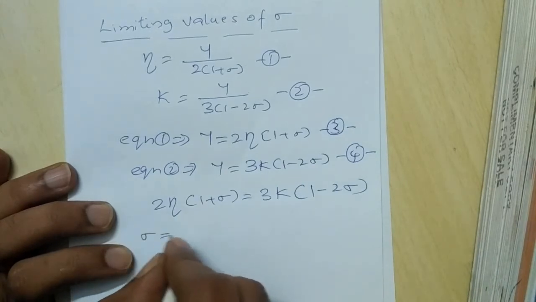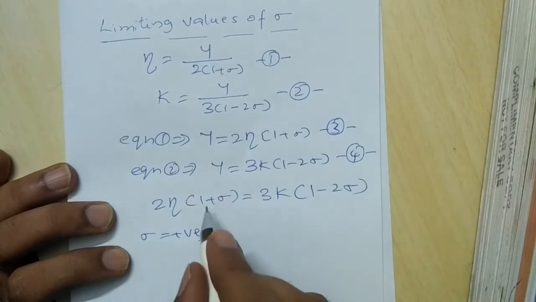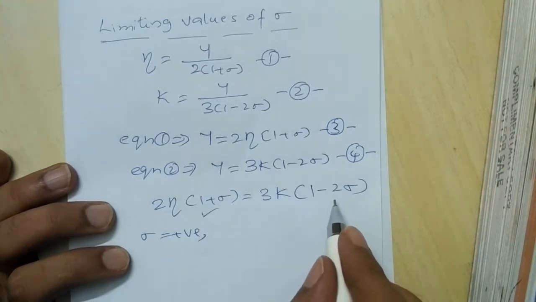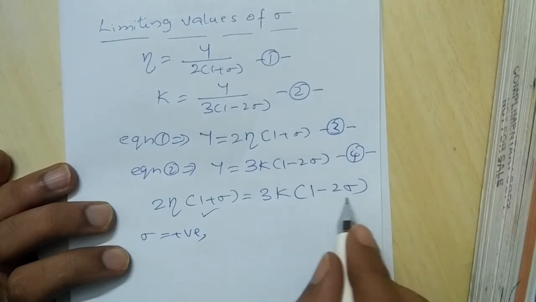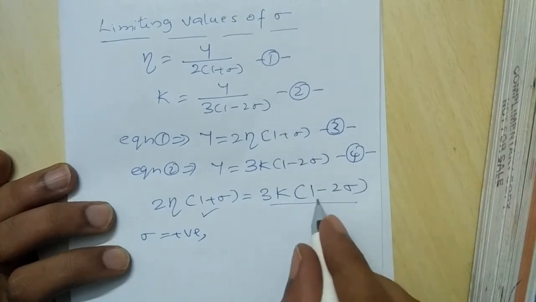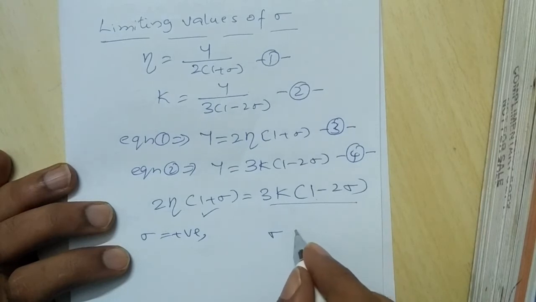Now if sigma is a positive quantity, obviously the left hand side of this relation will be positive. What about the right hand side? The right hand side will have a positive value only if, since I have a term 1 minus 2 sigma, sigma is less than 1 by 2.